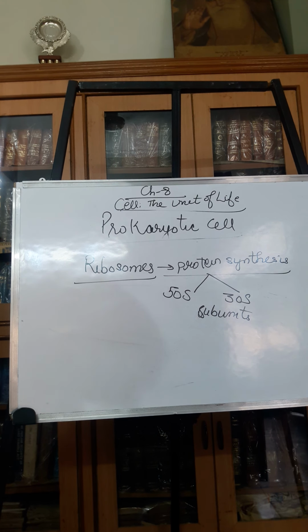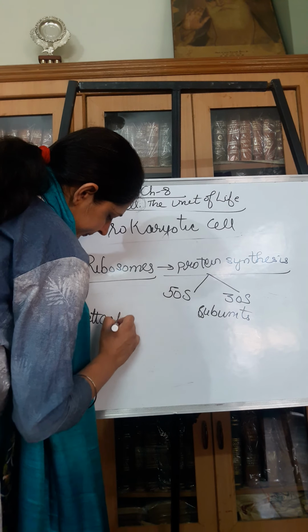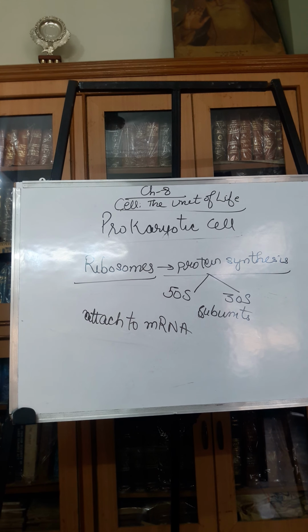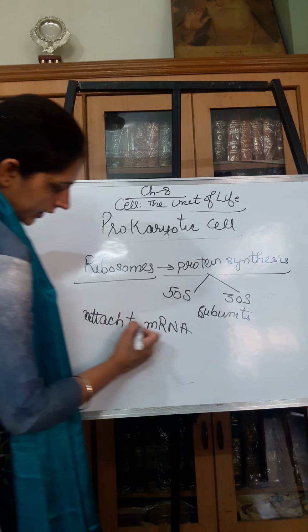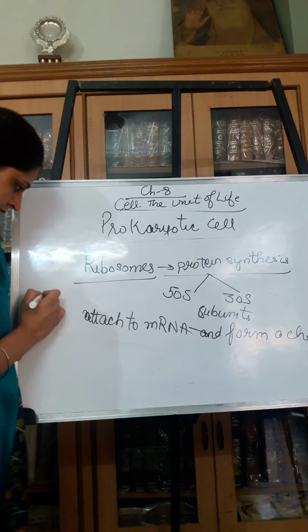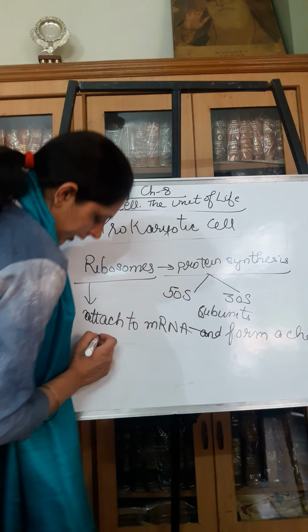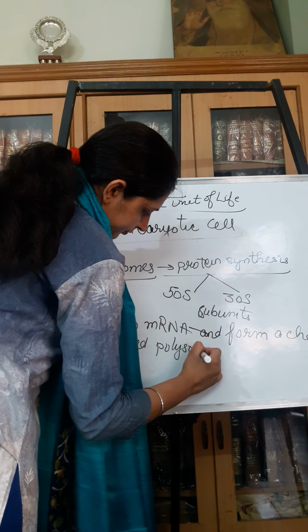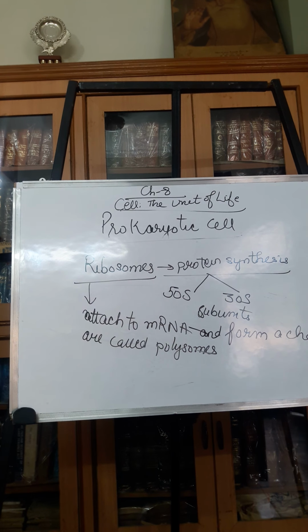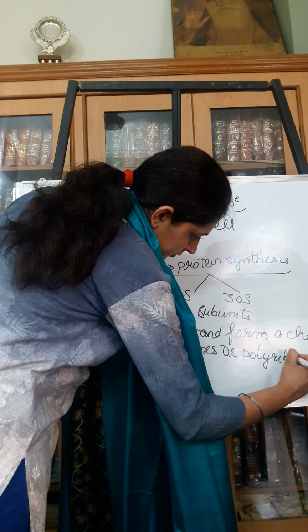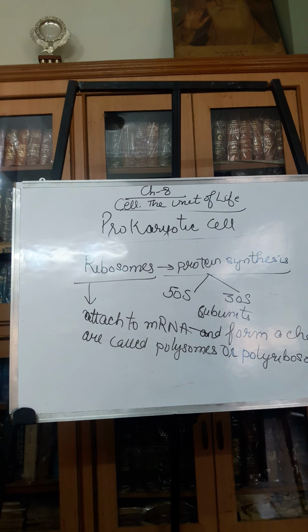Many ribosomes, when they attach to mRNA and form a chain, are called polysomes, or polyribosomes.